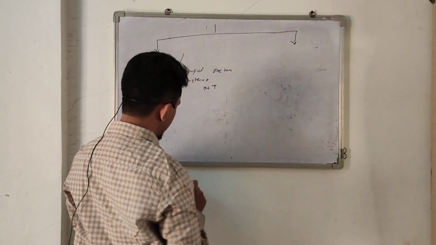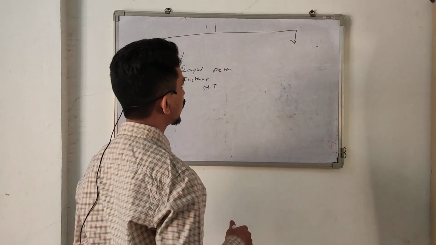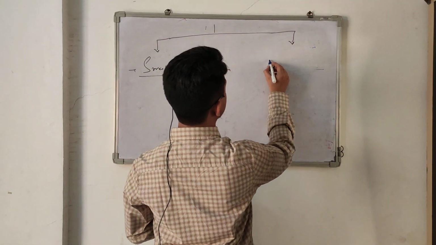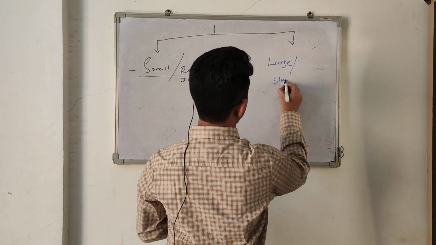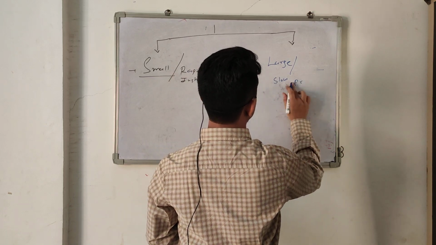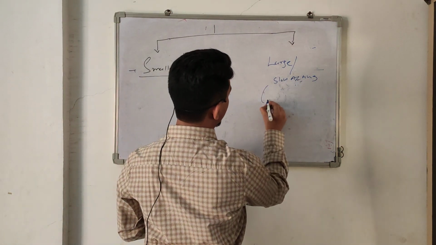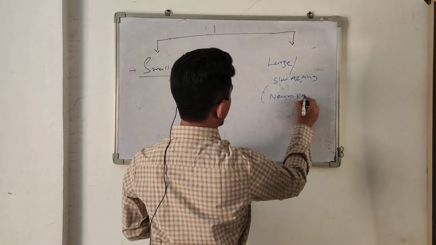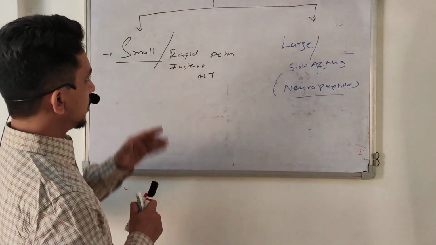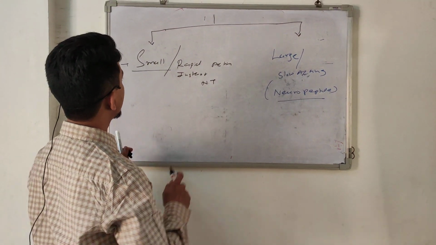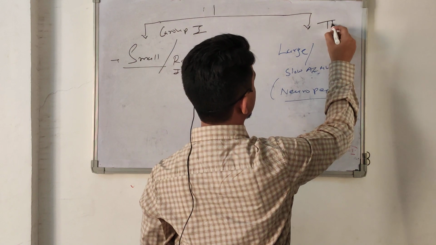Neurotransmitter, and some chemicals involved in neurotransmission produce a neurotransmitter that is a large molecule, and it is slow acting with prolonged actions. Slow acting. This is also called a neuropeptide. Because our first group we divide into two groups, group 1 and group 2. This is group 1 and this is group 2.